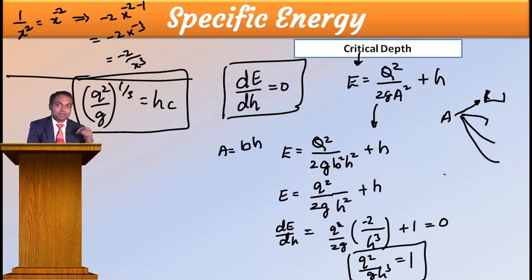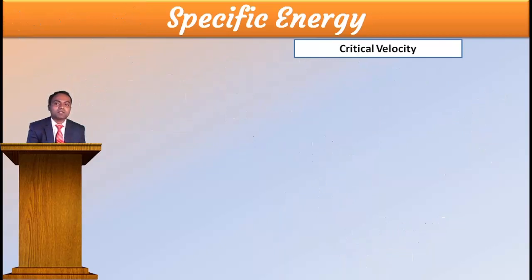Otherwise, I am going to give you one very important equation that will help you all the way for all the cross sections. But this Hc equal to Q square by G whole to the power 1 by 3 is only for rectangle. And why waste our memory to remember only for rectangle? Because we have 4 others, no? Like that.